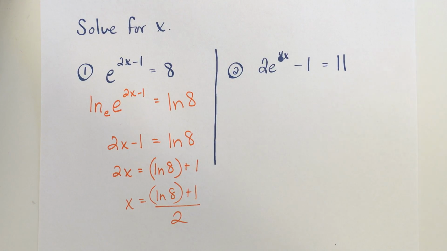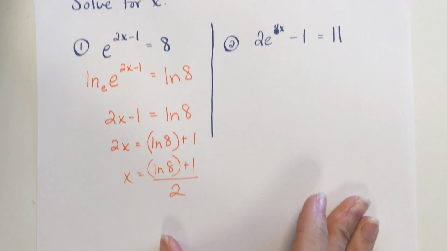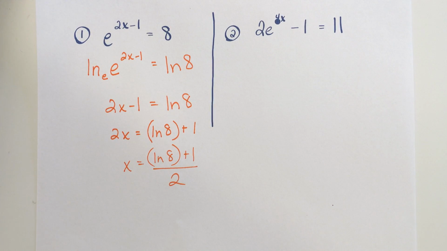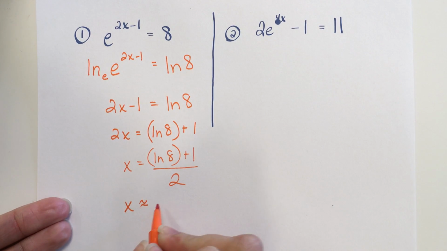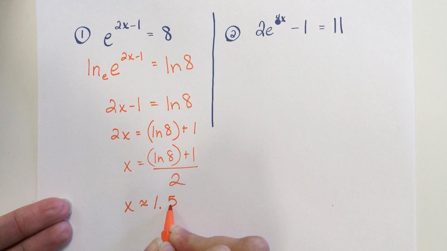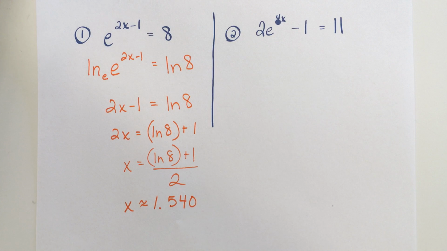That would be considered your exact answer. Of course, you could enter this into your calculator to get your approximation, and I'll keep about 3 decimal places. You'd round up to 1.540 if you're going to keep 3 decimal places.